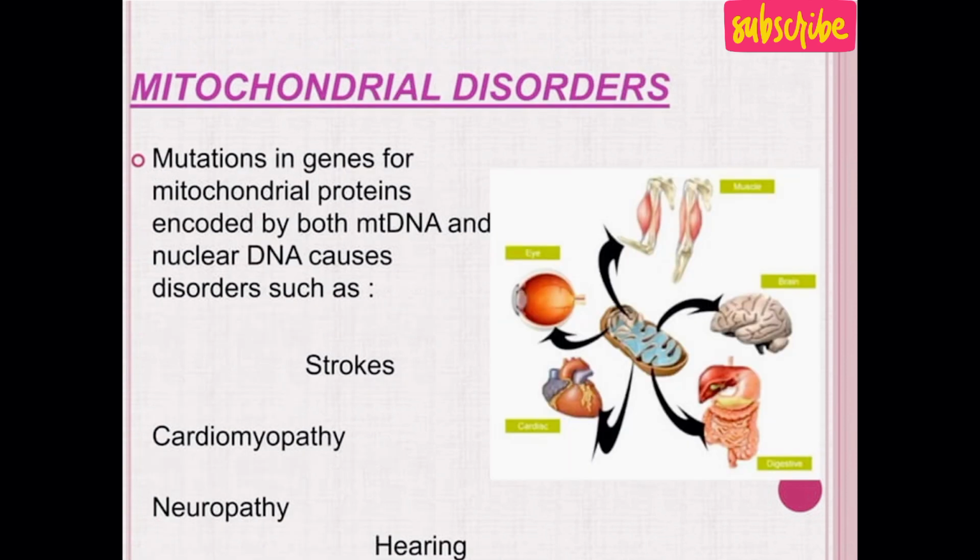When mutations take place, mutation means change in DNA, in genes for mitochondrial protein encoded by both mitochondrial DNA and nuclear DNA, it causes disorders such as strokes, cardiomyopathy,